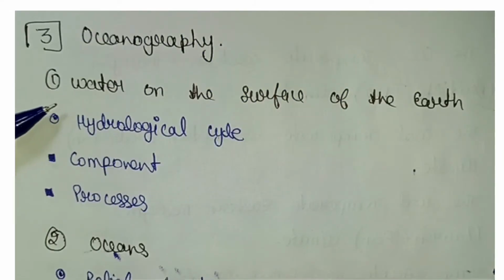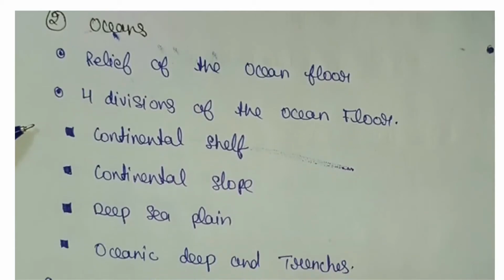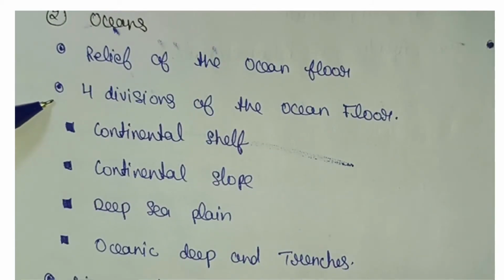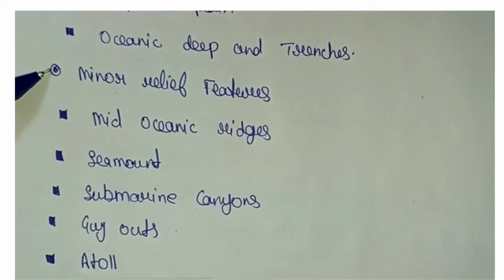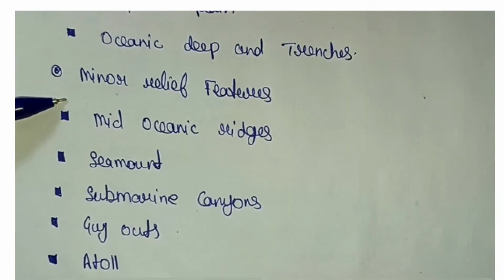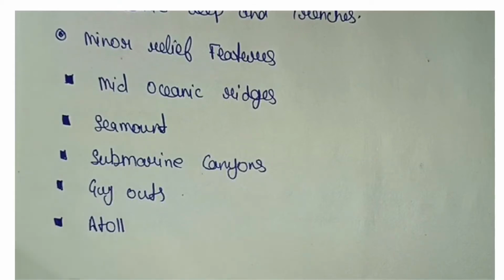Oceanography: water on the surface of the earth, hydrological cycle, component process, oceans. Relief of the ocean floor, four divisions of the ocean floor: continental shelf, continental slope, deep sea plain, oceanic deep and trenches. Minor relief features: mid-oceanic ridge, seamount, submarine canyons, guyots, atoll.